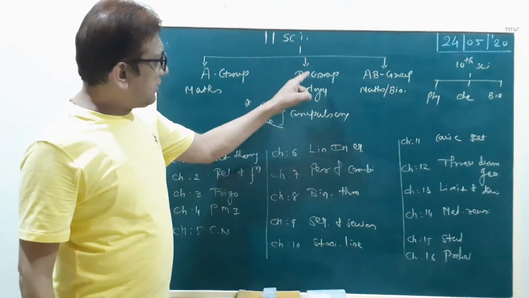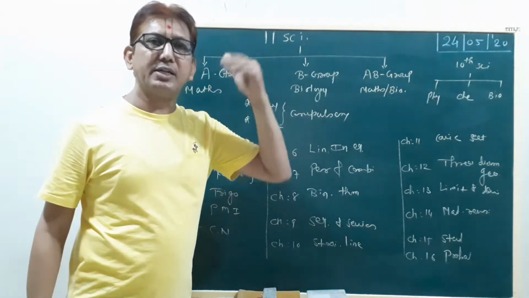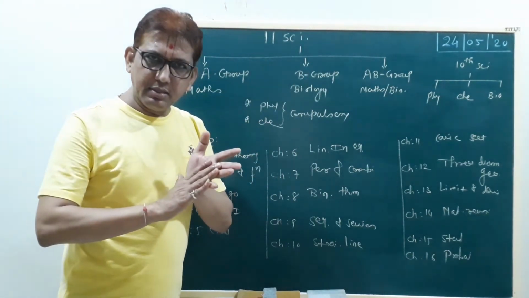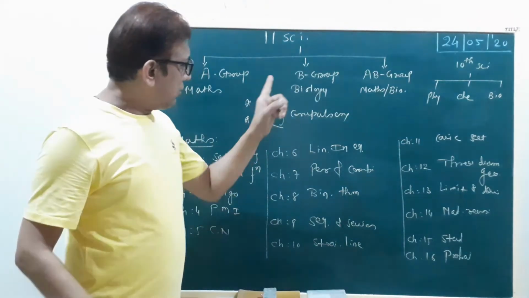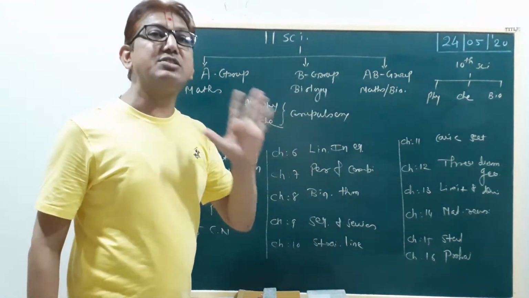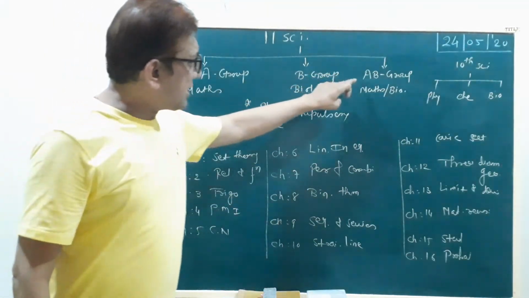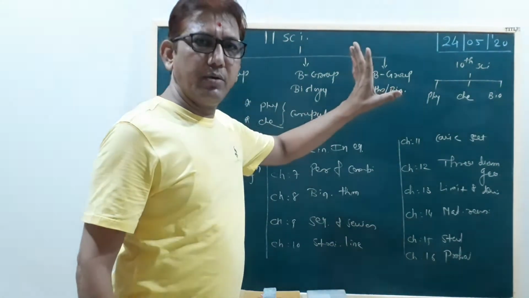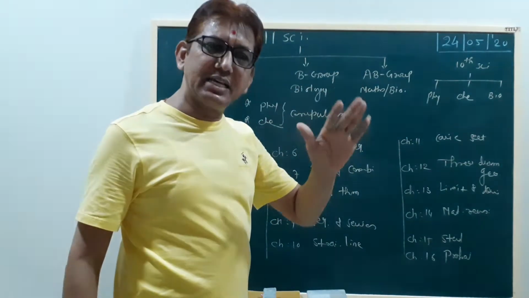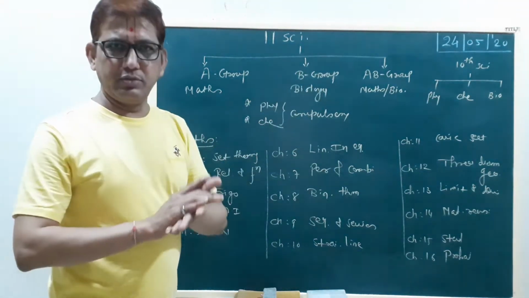If you select the B group, biology, then you can go to the medical line: MBBS, nursing, etc. The competitive exam there is NEET. And if you select AB group, maths and biology both, you can take any one exam or both, JEE and NEET also.